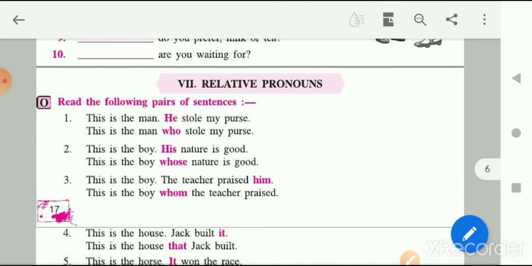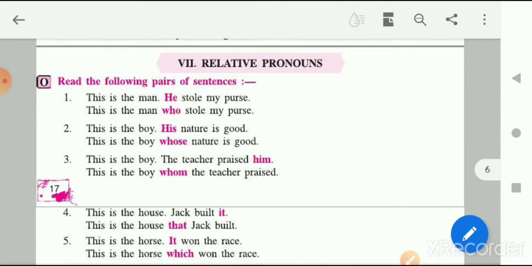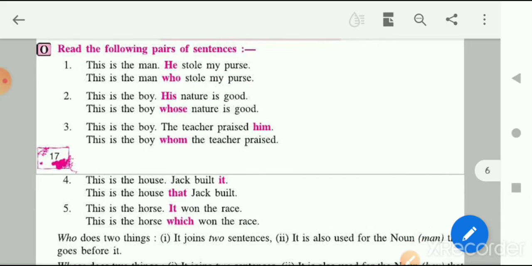Okay, children, so now let's move on to relative pronouns. So what are relative pronouns? Basically, children, sometimes we use pronouns to join a sentence. Why do we use pronouns? To join a sentence. So here we will be looking into sentences, and then we will see how the pronoun that we are using is helping us to join the sentences. Okay, so let's see the first one.